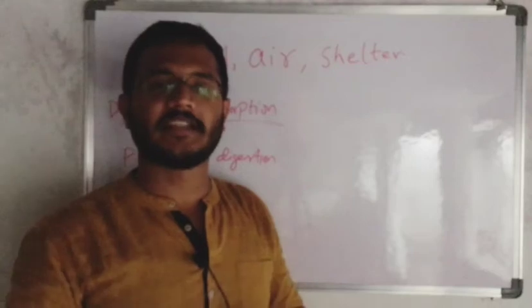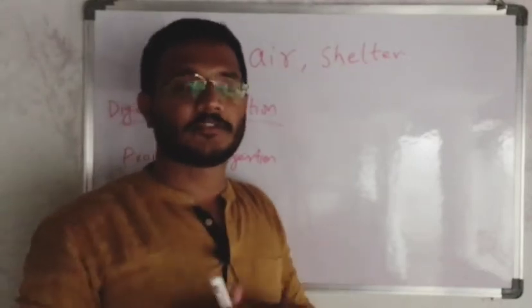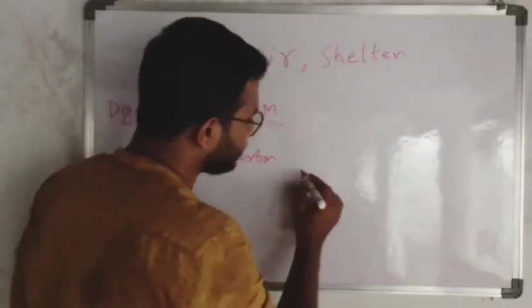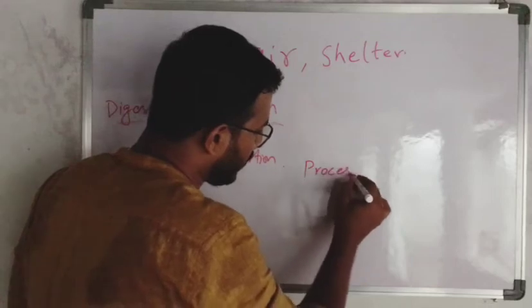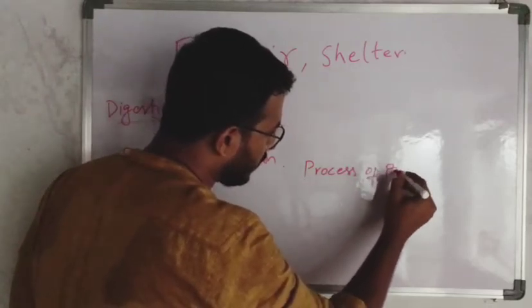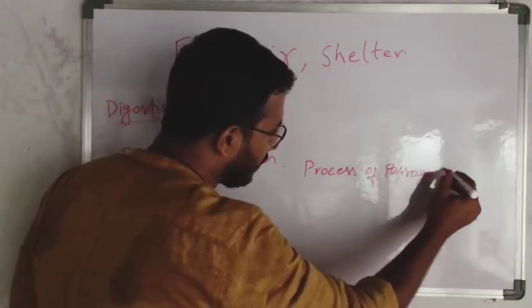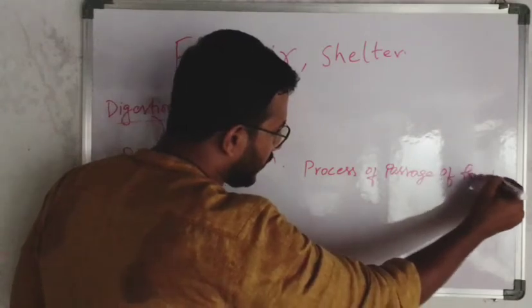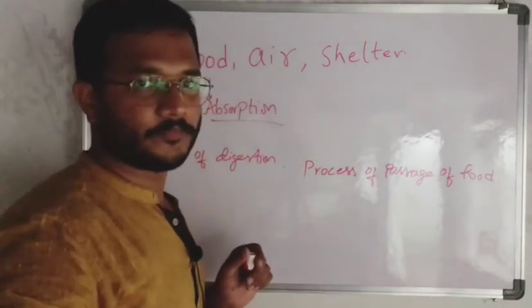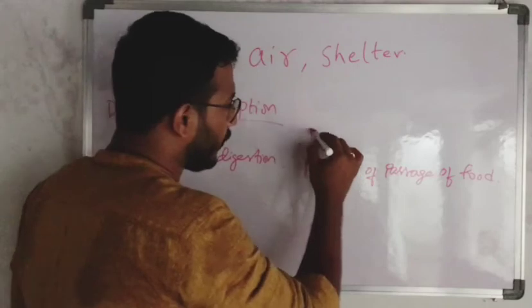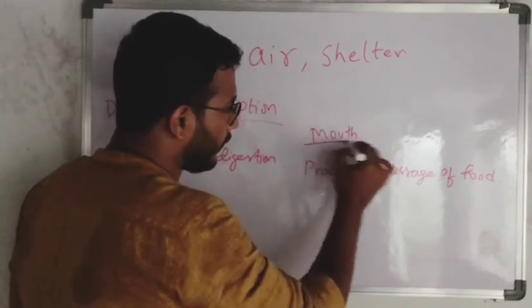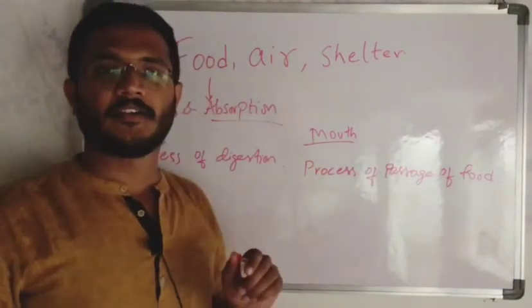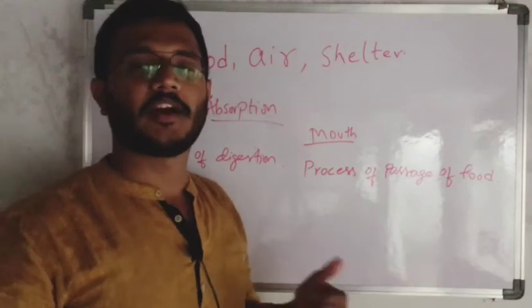So the process of digestion. First of all, the process of passage of food. From the mouth, where will it go? In the mouth, what will happen? What are the organs present here and how are they helpful?